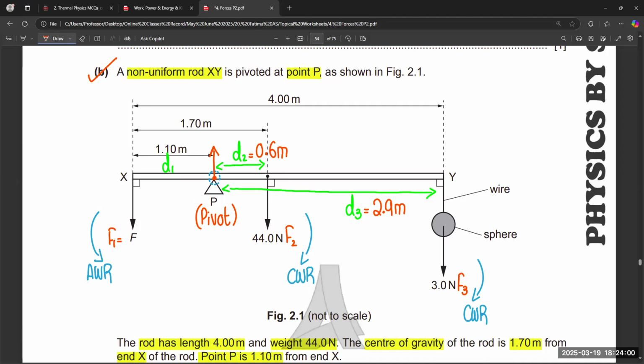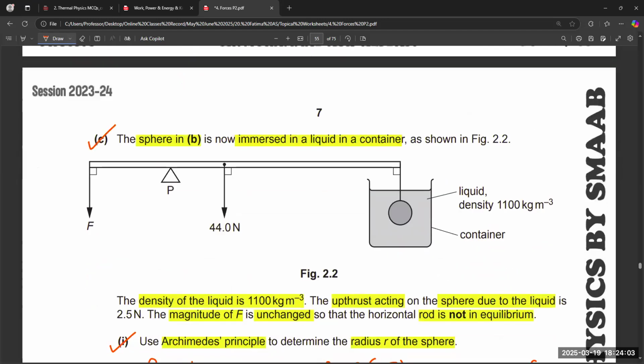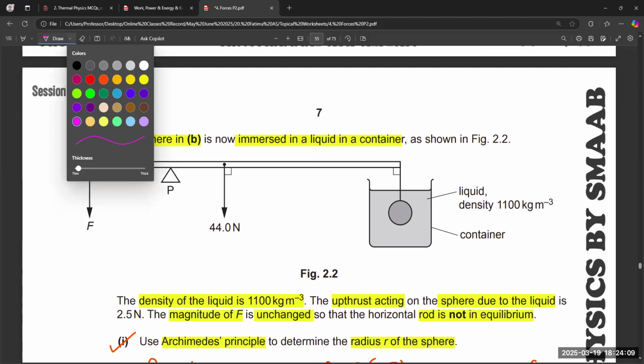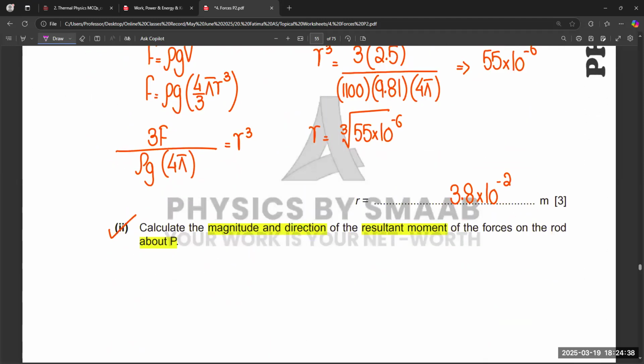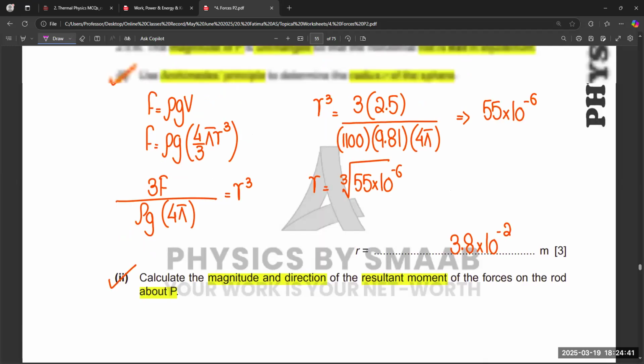So in this part, now we have a sphere in the liquid, right? When a sphere is in the liquid, the liquid applies upthrust on the sphere. Because of the upthrust, the weight of the sphere slightly feels like it is decreased, it is lighter because it is in the water. So the weight of the object seems lighter as compared to the original weight of the body, right? Right now, we want to find the resultant moment and direction of the resultant moment of the force on the rod about P.